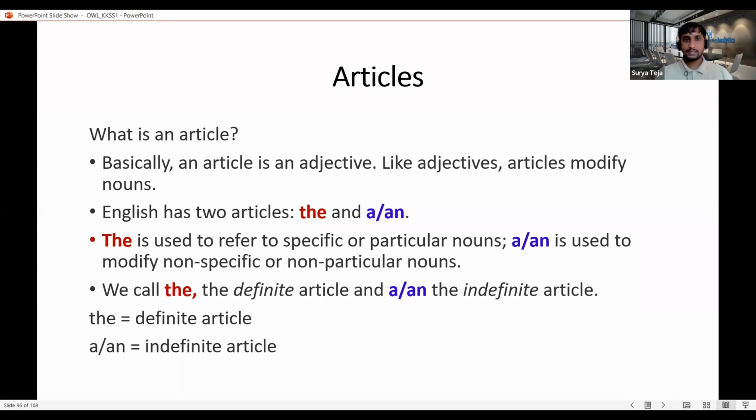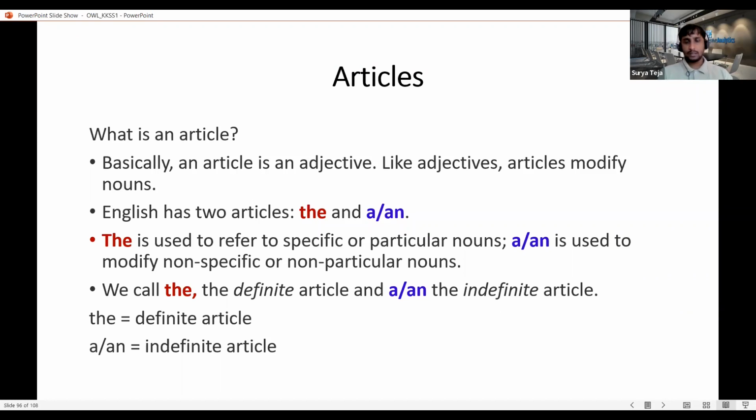So with this, we'll look into the articles topic more specifically, in more detail, and we'll see some common mistakes which we can avoid by getting deep into these topics. So basically, what is an article? We would have seen in the earlier topics that adjectives help us to qualify or modify the nouns. They give more information or more clarity on the noun. Likewise, an article is also a kind of adjective. It also gives a more specific meaning or brings context to the noun.